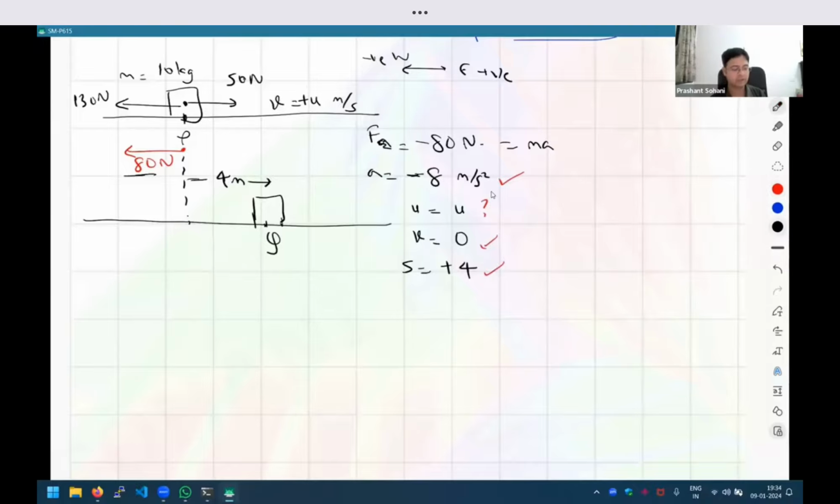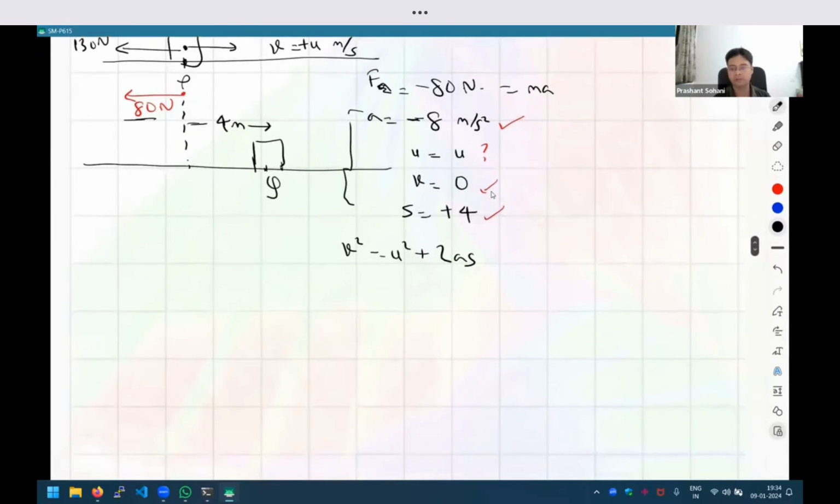Again, think about what equations you know. Can I directly find u from an equation? For example, you know the formula v squared is equal to u squared plus 2as. So again, converting everything into mathematics, we're going to get 0 is equal to u squared plus 2 into minus 8 into plus 4, right?